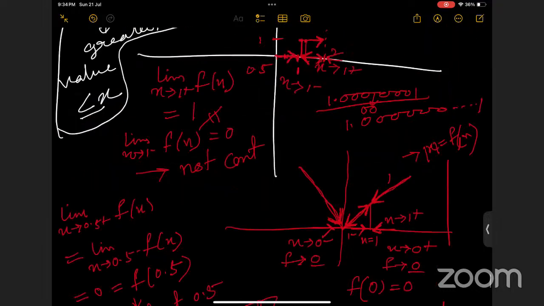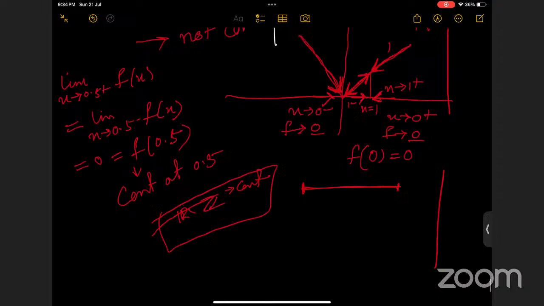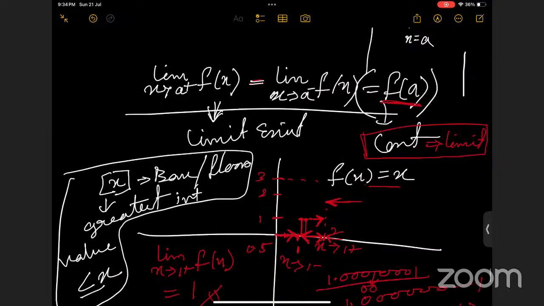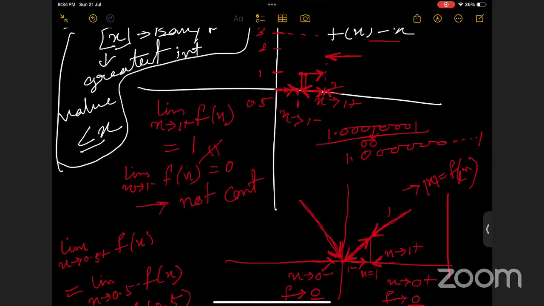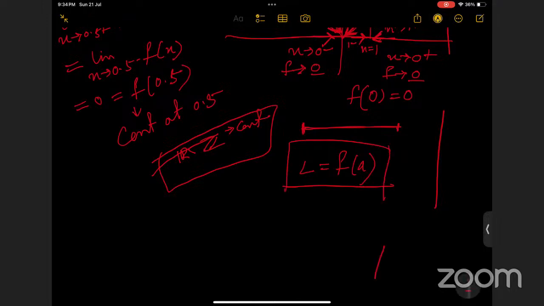So you just learned the concept of the right hand limit and the left hand limit. Any doubt regarding them? No, ma'am. Okay. So we got that for a function, there is a right hand limit and a left hand limit, and when both sided limits are the same, then we can say the limit exists for the function, right? And if the limit is equal to the functional value at the point, then we say the function is continuous at that point.